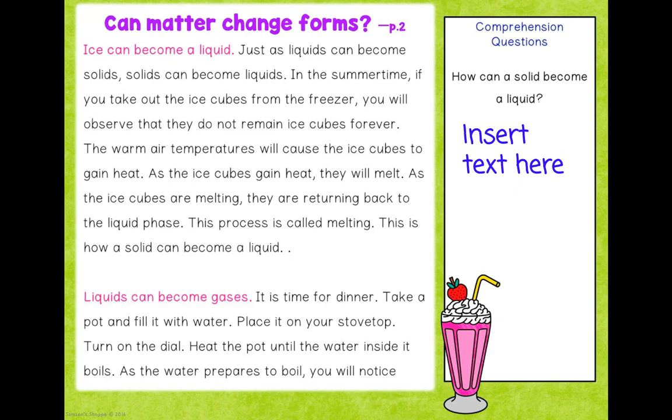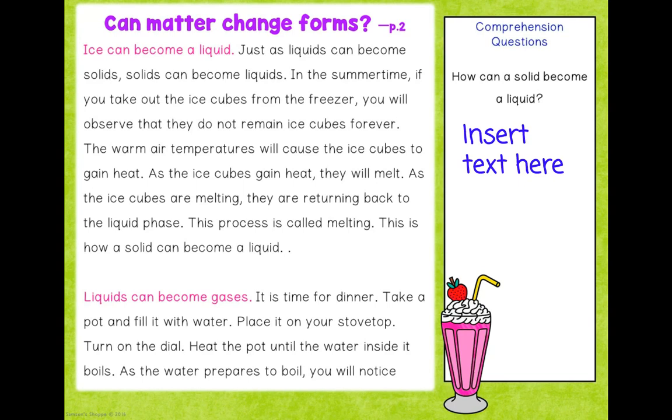In the summertime, if you take out the ice cubes from the freezer, you will observe that they do not remain ice cubes forever. The warm air temperatures will cause the ice cubes to gain heat. As the ice cubes gain heat, they will melt. As the ice cubes are melting, they are returning back to the liquid phase. This process is called melting. This is how a solid can become a liquid.